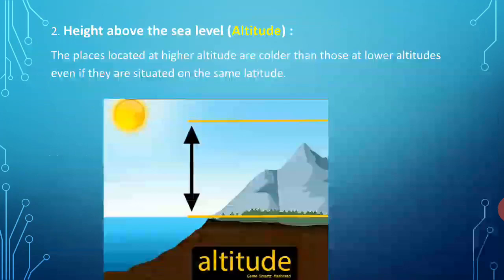Let's see the second factor, that is height above the sea level. It is also called altitude. We know that hill stations such as Shimla, Nainital and Ooty are cool even in summers. Most peaks in the Himalayas are covered with snow and ice even during summers. This shows that places located at higher altitude are colder than those at lower altitudes, even if they are situated on the same latitude.